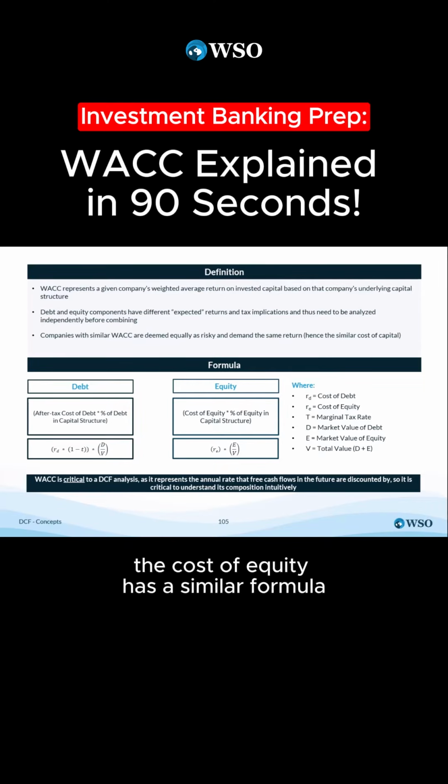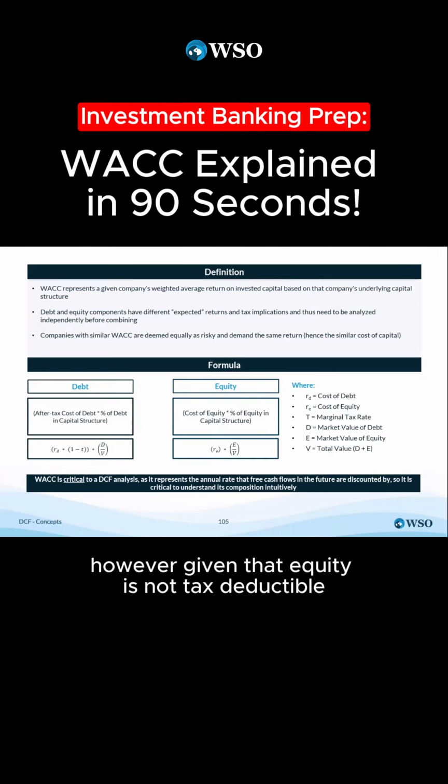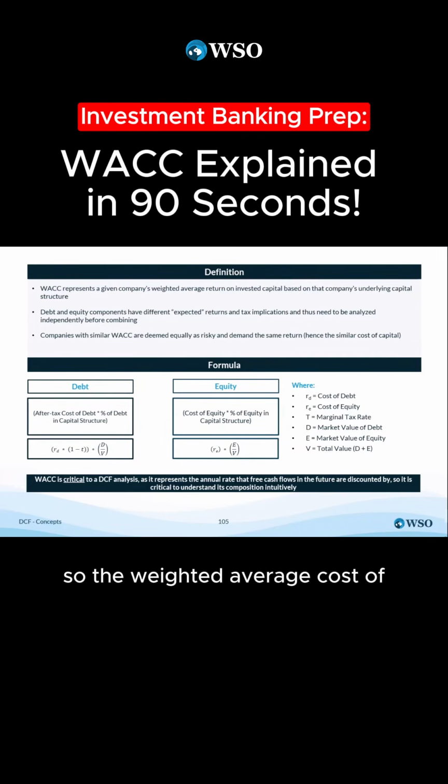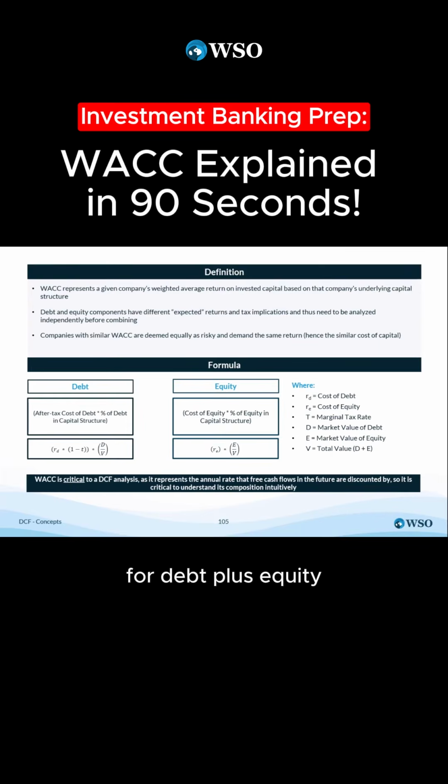The cost of equity has a similar formula. However, given that equity is not tax deductible, we will not have this as a component in the equation. So the weighted average cost of equity will be the cost of equity times the amount of equity divided by value, or debt plus equity.